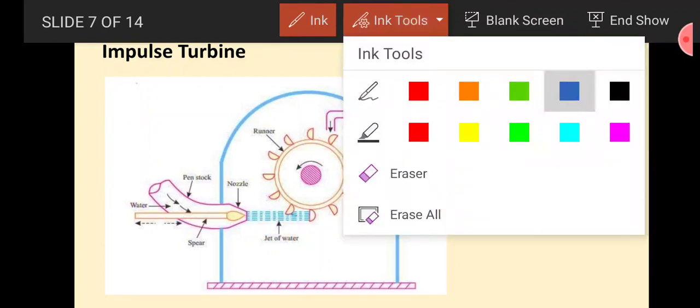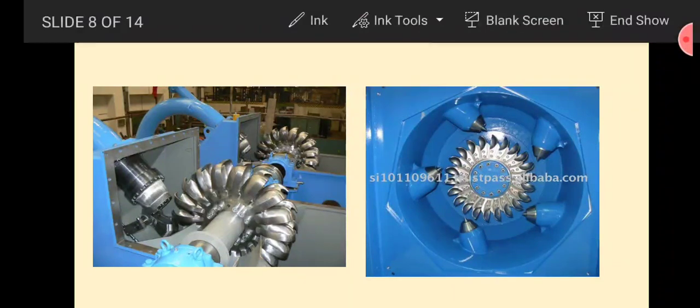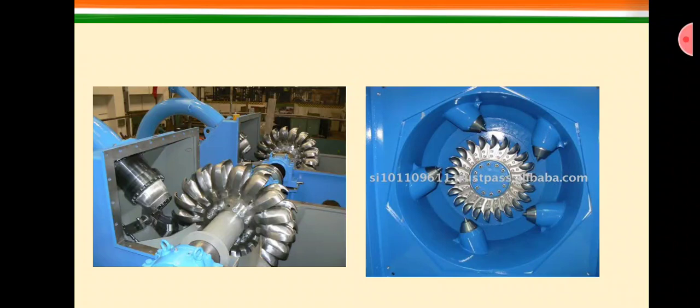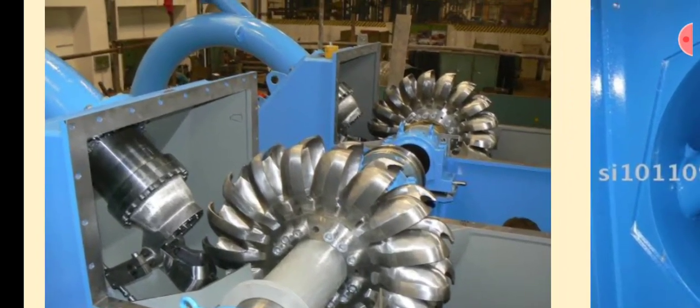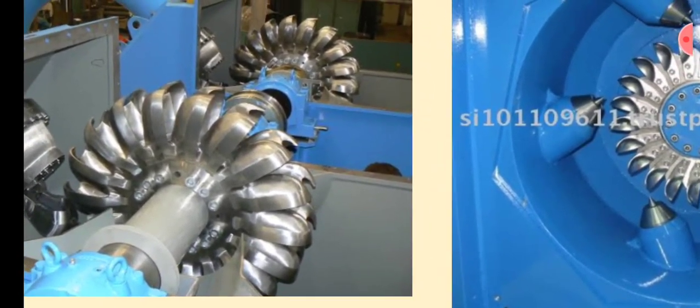Here are the actual images of the turbine. As you see in the image, this is the nozzle. Let us change the pen. First of all, I will zoom it for you. Let us see, this is the nozzle, these are the buckets, this is the shaft.